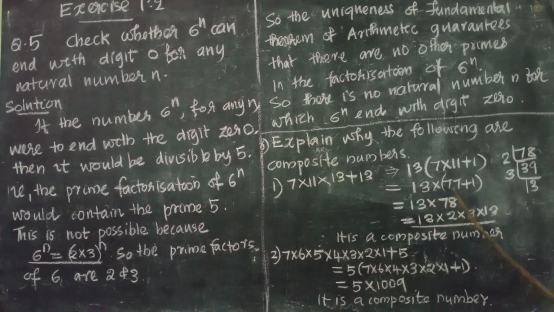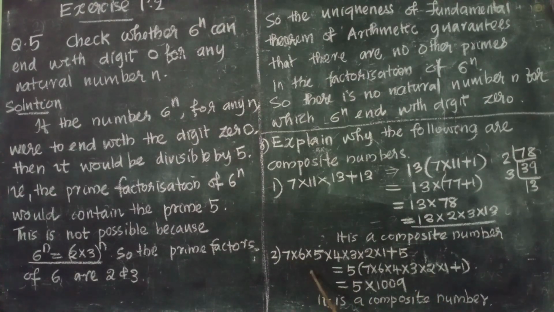That is equal to 13 into 77 plus 1, which is equal to 13 into 78. 78 we can factorize: 78 by 2 is 39, 39 by 3 is 13. So we can write it as 13 into 2 into 3 into 13. So we converted this into a product of primes. Therefore we can conclude it is a composite number.